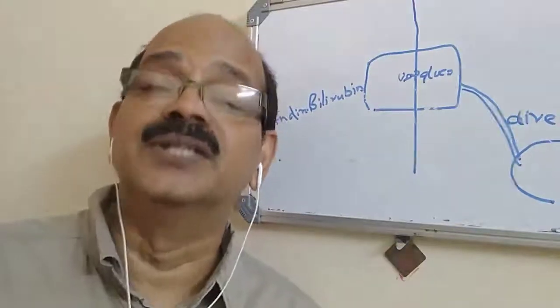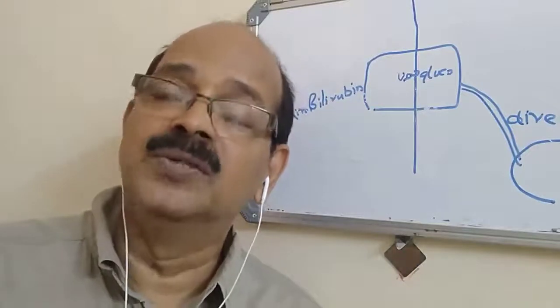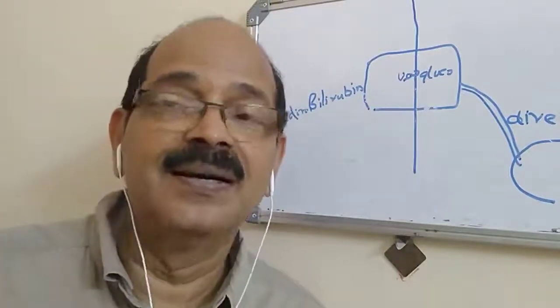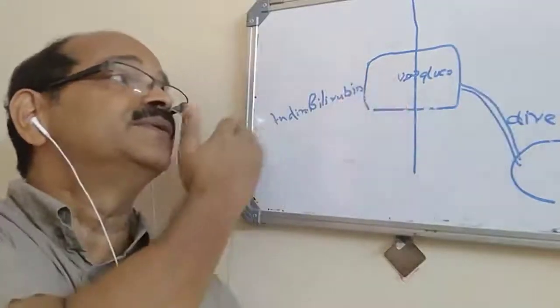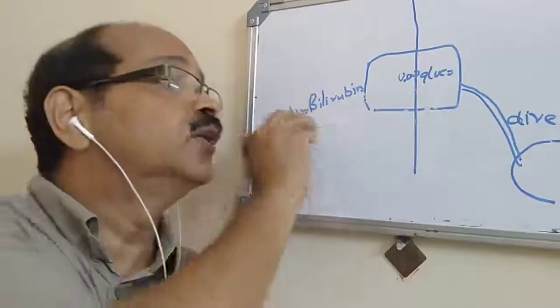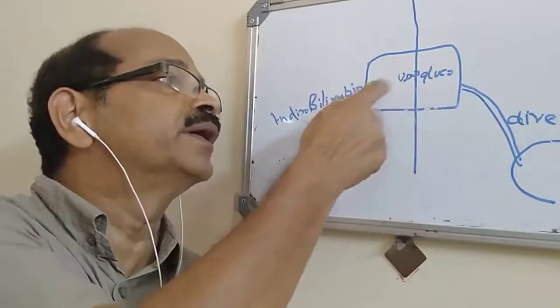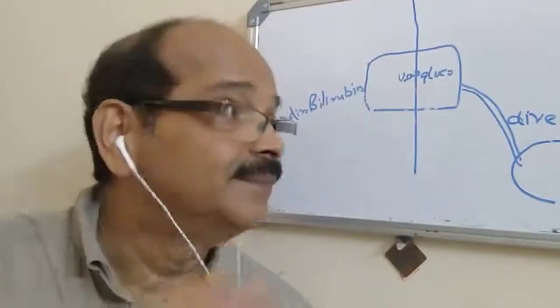Your stool is normal. So with jaundice, if the urine is clear and stool is normal, most likely you are dealing with situations on this side: either a large bilirubin load or a normal bilirubin load, with something wrong here or here. So simple.